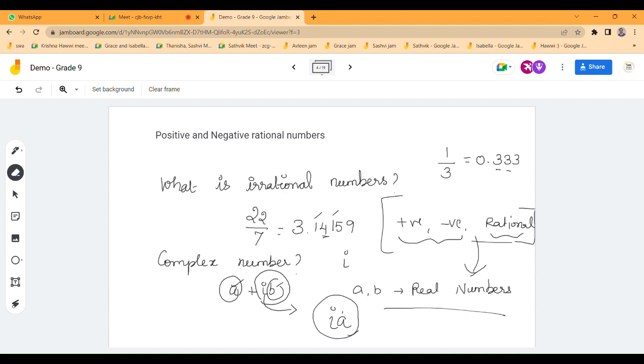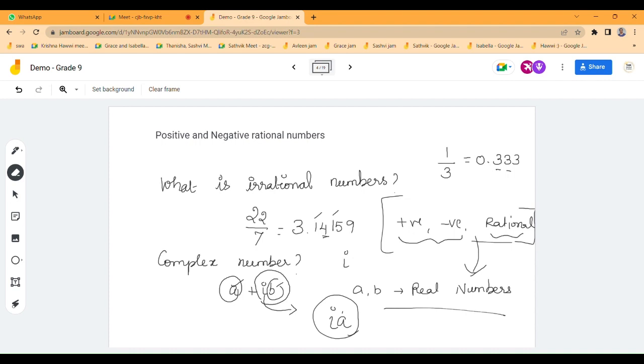What about prime numbers? Ma'am, prime numbers have only one factor, like 3, 2, 7, 5. Okay, you made a simple correction here: not one factor, it has two factors, one and itself.